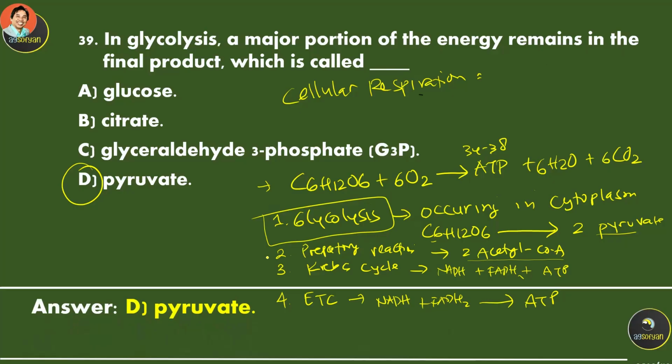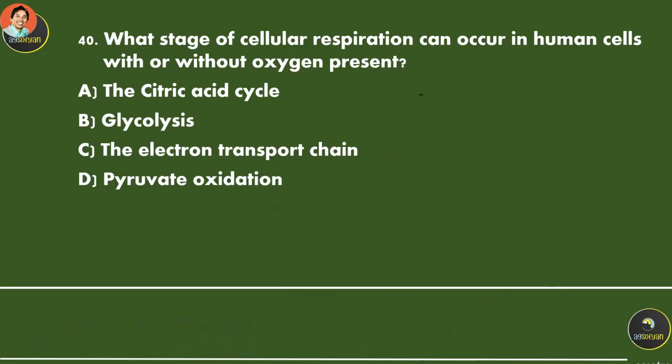So the other three processes over here are happening in the mitochondria. Glycolysis happens in the cytoplasm, but the other three processes or stages happen inside the mitochondria. What stage of cellular respiration can occur in a human cell with or without oxygen present? When you talk about glycolysis, the prep reaction, the Krebs cycle, and then the ETC, the one that converts